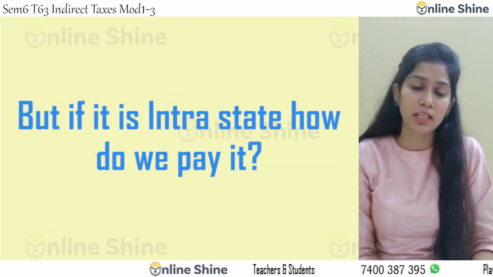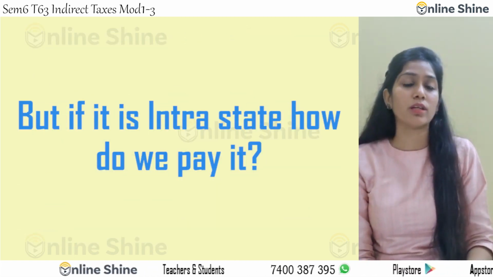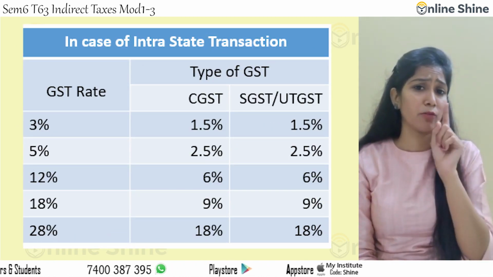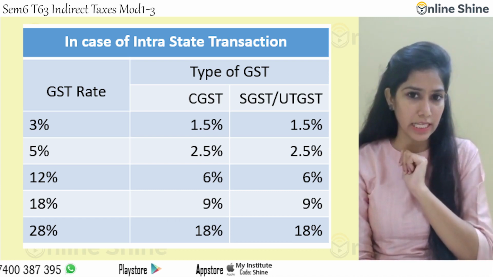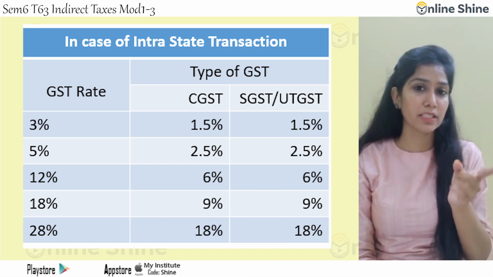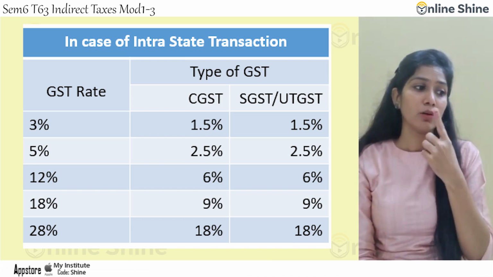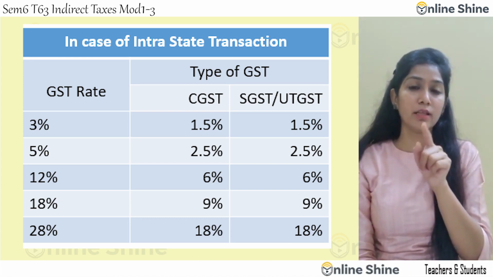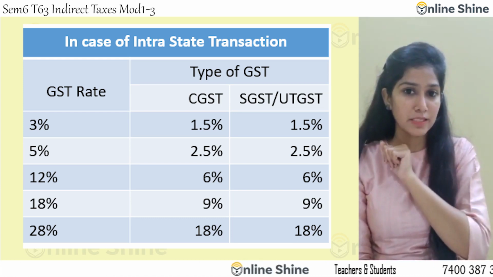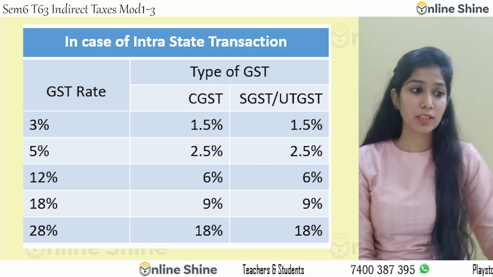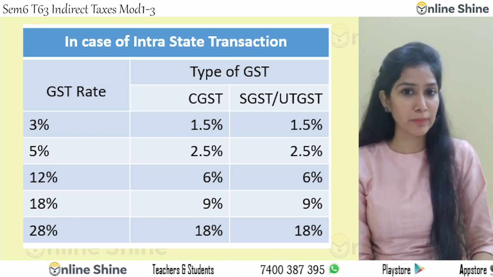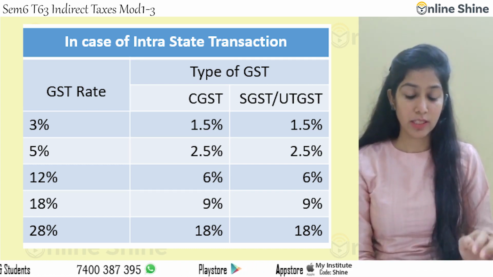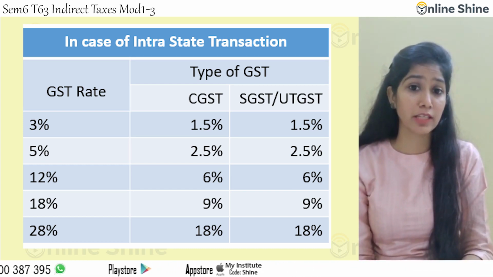But if it is intrastate, how do we pay it? 3% is 1.5% C and 1.5% S. 5% is 2.5% C and 2.5% S. 12% is 6% C and 6% S. 18% is 9% C and 9% S. 28% is 14% C and 14% S. This is how we divide it. Hopefully you understood the types of GST rates.